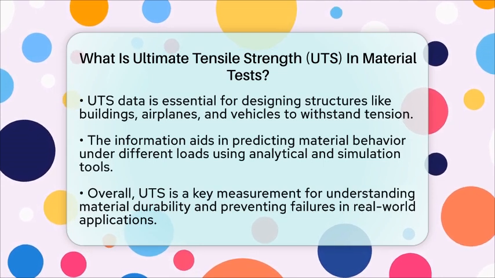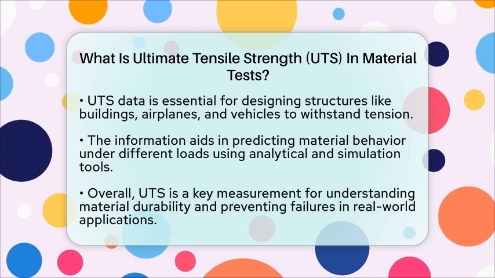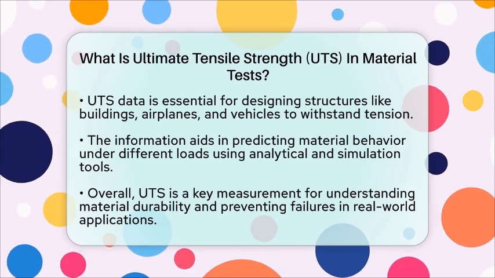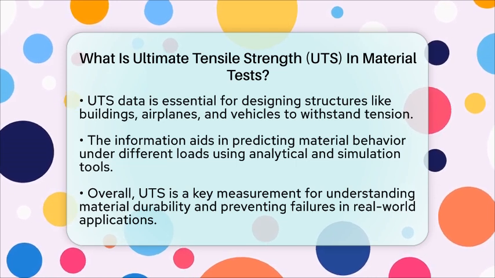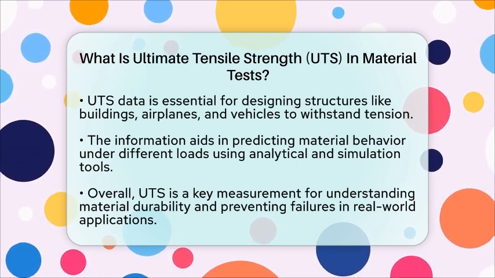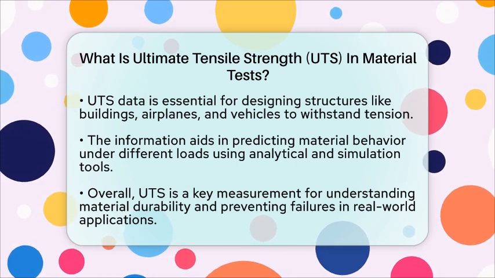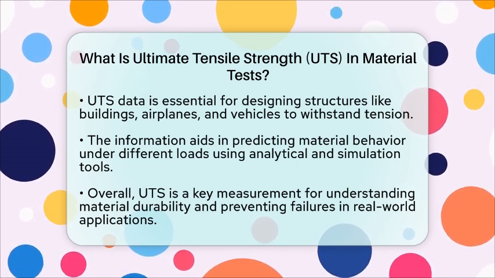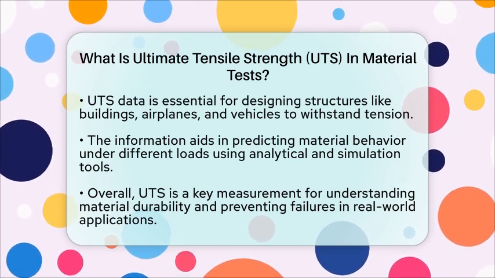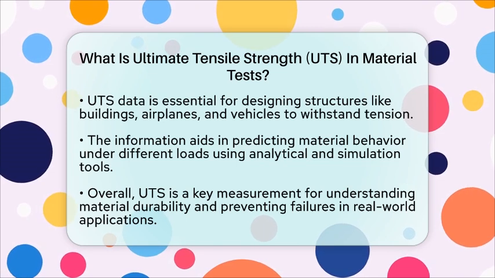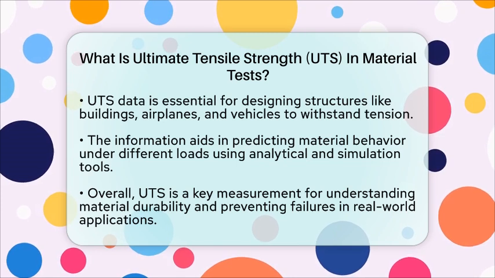Failure analysis often relies on UTS data to determine if a material's strength was exceeded or if other issues caused the breakdown. Analytical and simulation tools help predict how materials will behave under different loads, making the testing process more efficient. In essence, ultimate tensile strength is a fundamental measurement that tells us how much load a material can take before it fails. It's a cornerstone in designing safer, more reliable products and understanding why failures happen.